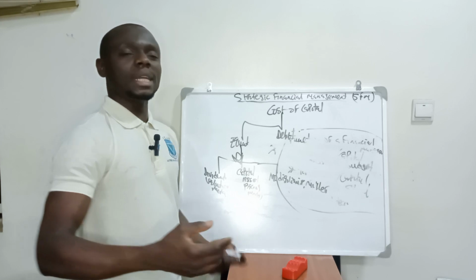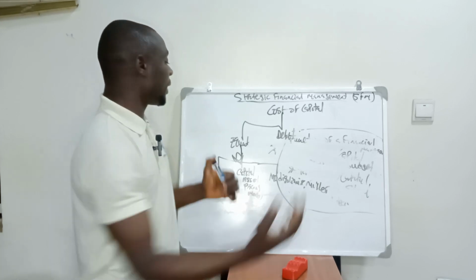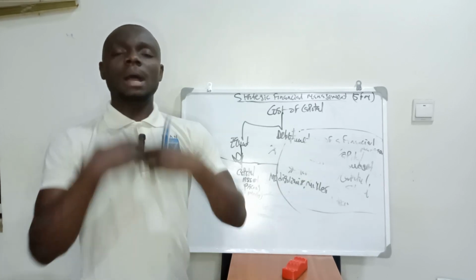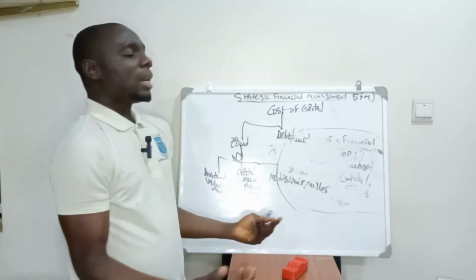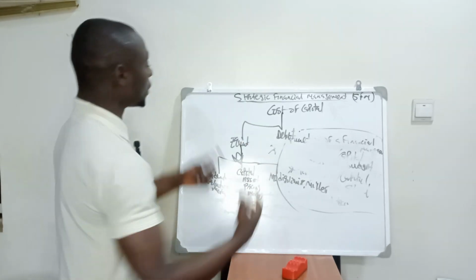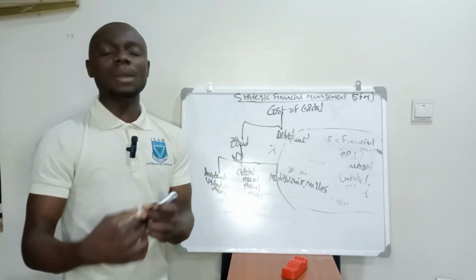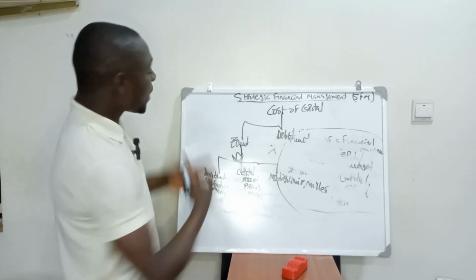That is, we have a project. How do we finance this particular project? We can go by equity or by debt. A financial manager will suggest to the organization whether to go by equity or by debt.